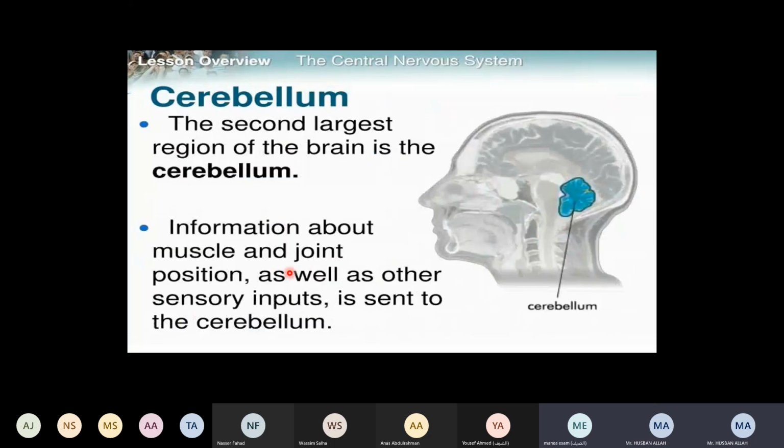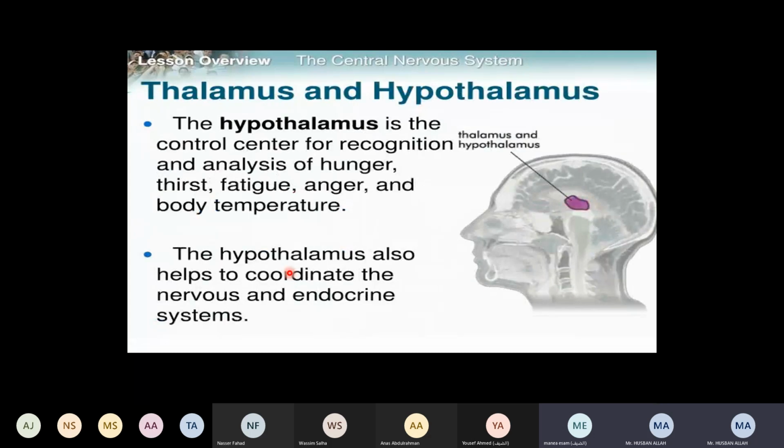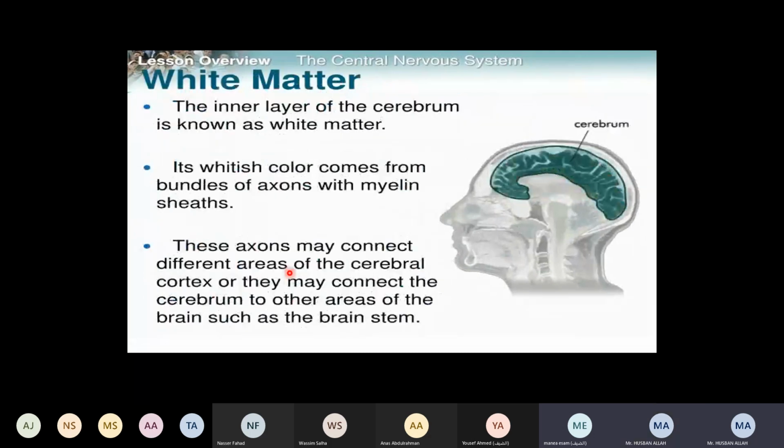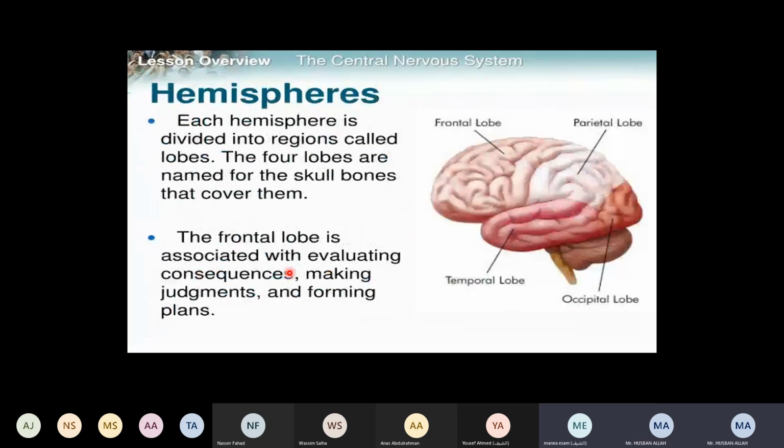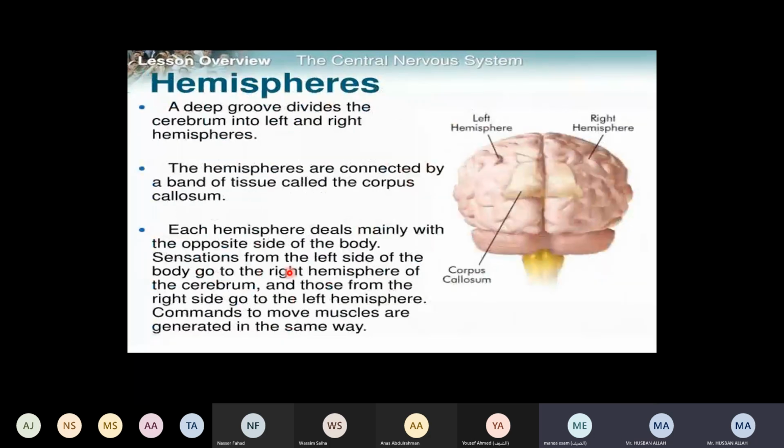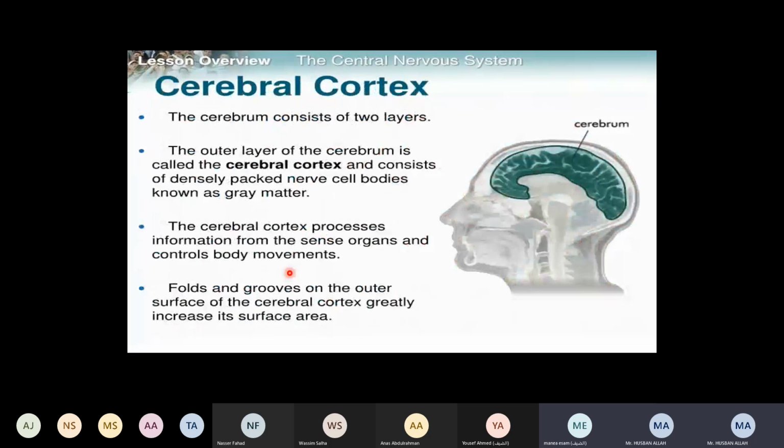Now the next major part of the brain. The first was the cerebrum, and now we have the second, which is the cerebellum. We mainly divide the brain into three parts: cerebrum, cerebellum, and brainstem. We studied the cerebrum first, which has six further parts: 1, 2, 3, 4, 5, 6.